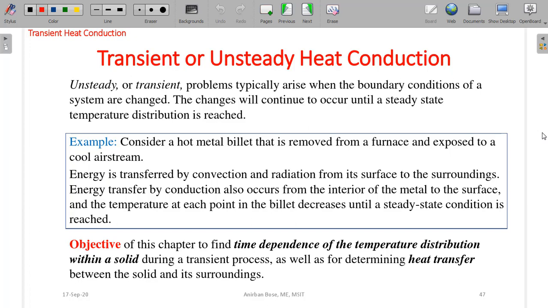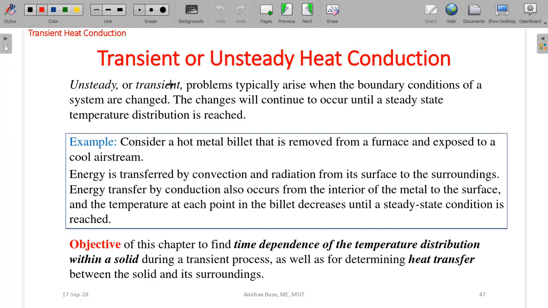In this lecture, we are going to see transient or unsteady heat conduction. Till now, we have considered different kinds of heat conduction, but we have not yet considered the transient heat conduction. We have always considered steady state heat conduction. So, let us first see what we mean by the transient heat conduction.